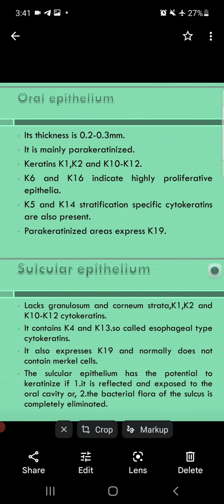Parakeratinized areas express keratin type 19. The important thing is its thickness, and it is mainly parakeratinized, and parakeratinized areas express keratin 19. When K6 and K16 are present, they indicate highly proliferative epithelium.